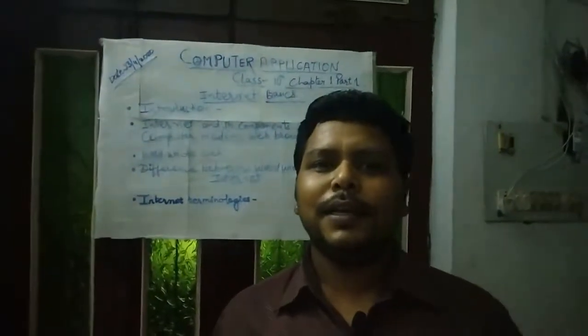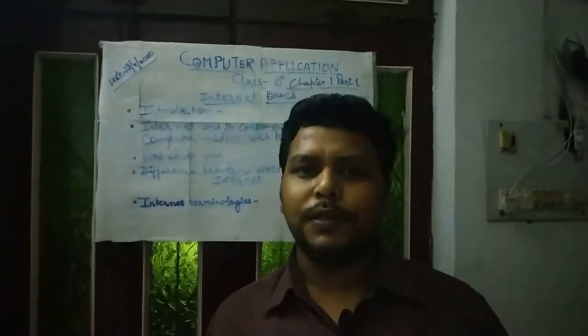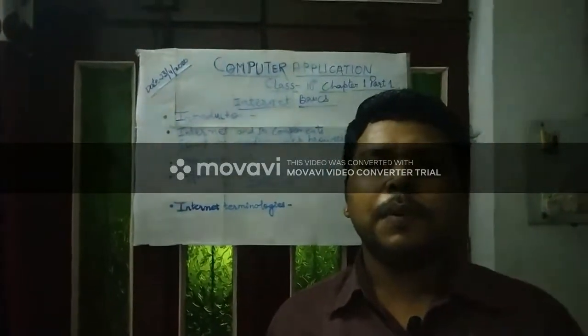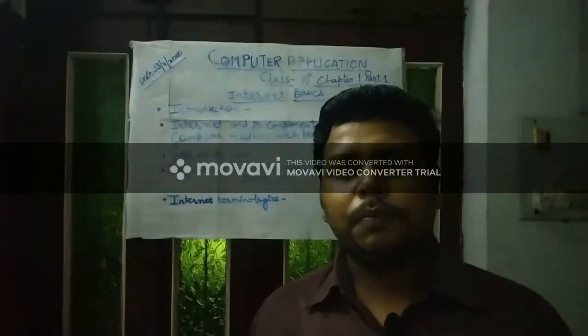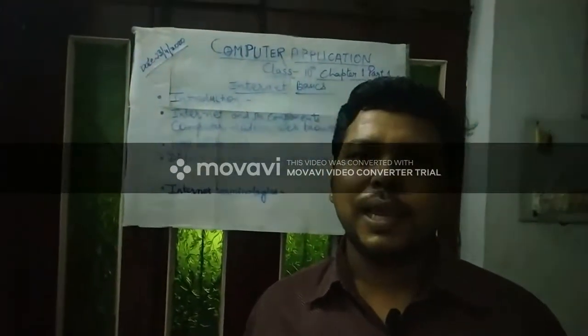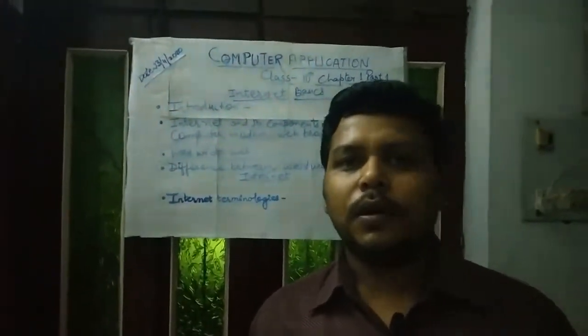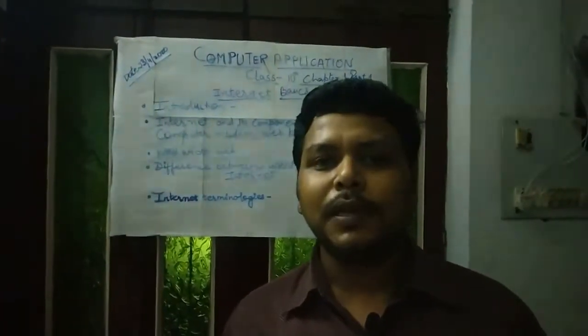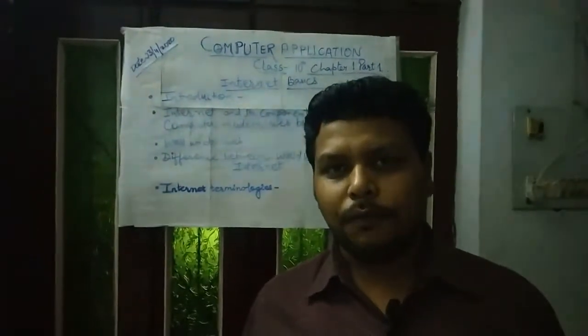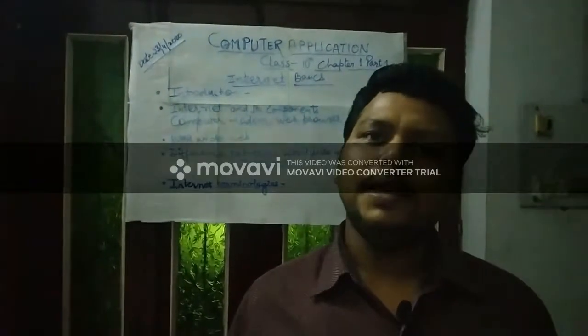Basically, internet is a combination of two words, inter and net. Means inter plus network. It is a network of networks. The small LANs collectively are called internet. LAN grows up into WAN and WAN grows up into internet.